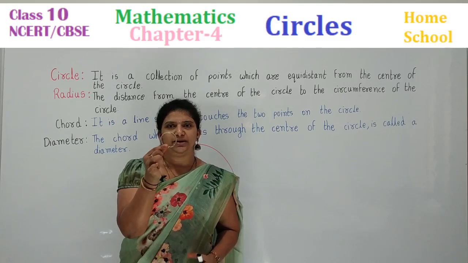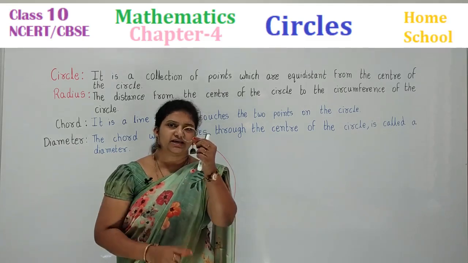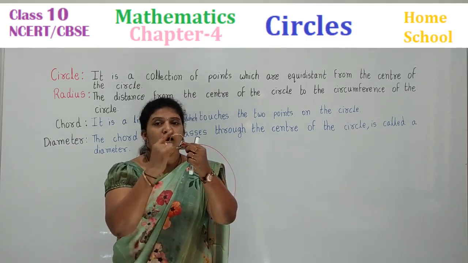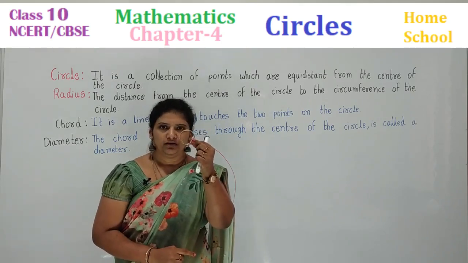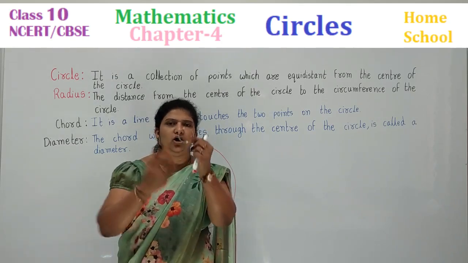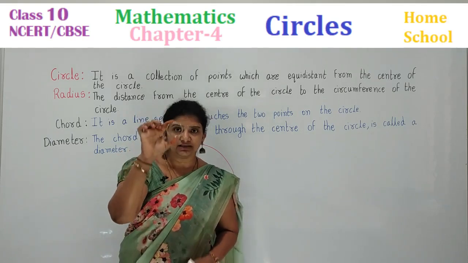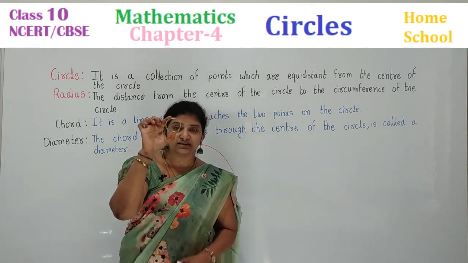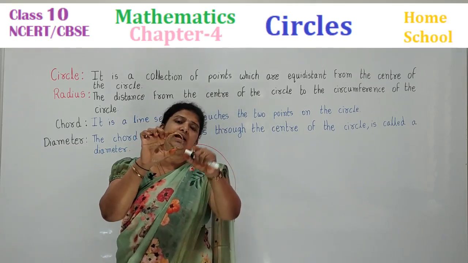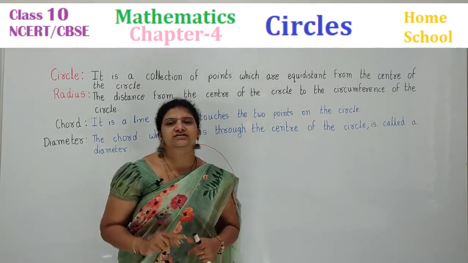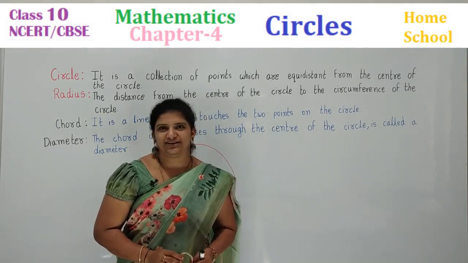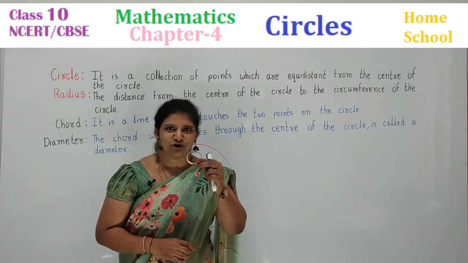Bangle is in which shape? Circular, round in shape. But what you can see only the outer ring. Right? Inside hollow it is. Only outer ring. This is a circular shape and it is a circle and I can see only outer ring. What is this ring called as? Circumference. Yes, you know all this, right?